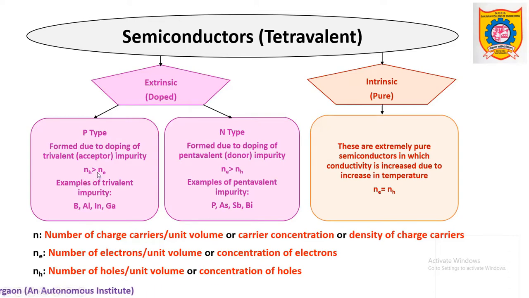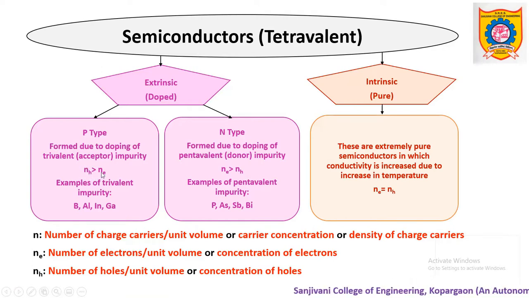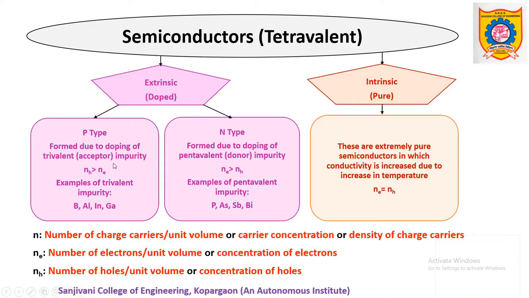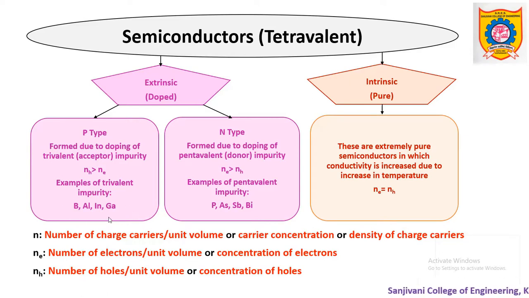Okay, so remember this condition: NH is greater than Ne, that is, the concentration of holes is greater than the concentration of electrons. In this case, electrons are considered minority charge carriers. Commonly used doping elements are boron, aluminum, indium, etc., as these are trivalent elements.